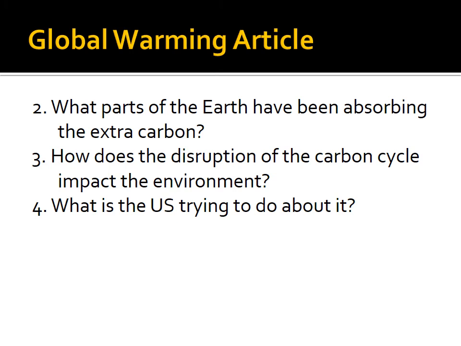Number three, how does the disruption of the carbon cycle impact the environment? As we said earlier, if we continue to burn a lot of fossil fuels and carbon dioxide gets into the air, it makes it harder for the heat to escape the atmosphere, and the Earth is kind of absorbing the heat. Possible global warming.